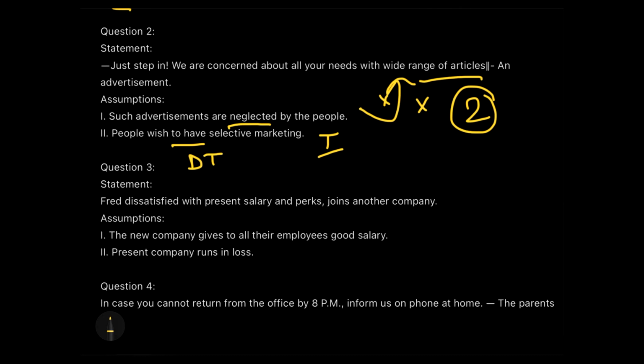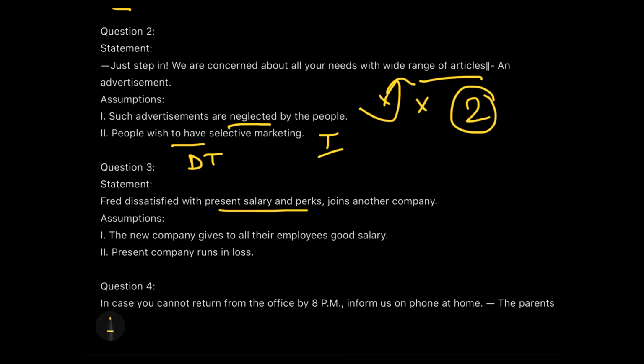Now, moving to the third question, the statement says, "Fred, dissatisfied with present salary and perks, joins another company." So Fred being dissatisfied with his present salary and perks is the problem. Now, if you remember my previous video, and if you haven't watched it, check the description box, the end screen, or the I button at the top to have a look at the assumptions video. I told you that there should be a direct relationship between the statement and the assumptions. It should not be out of track. It should not go beyond what my major problem is.